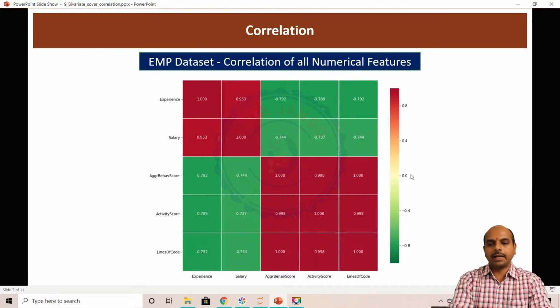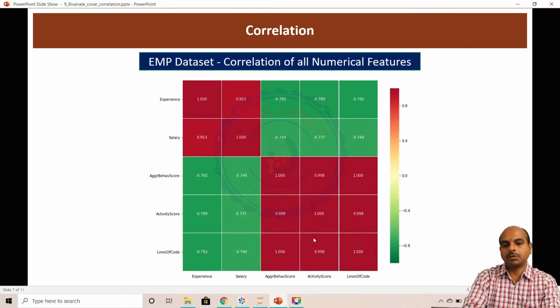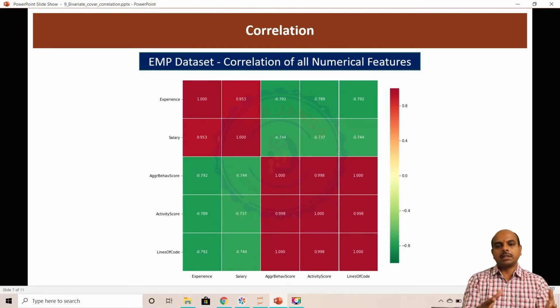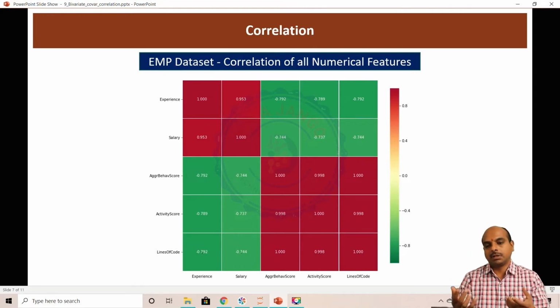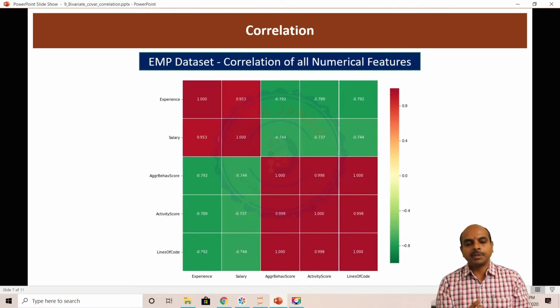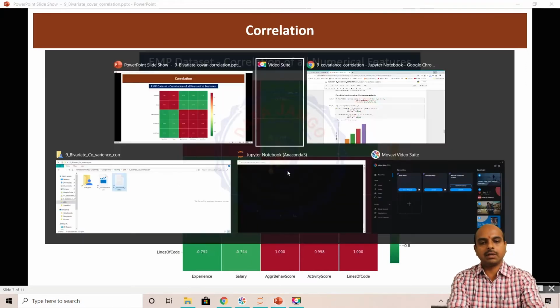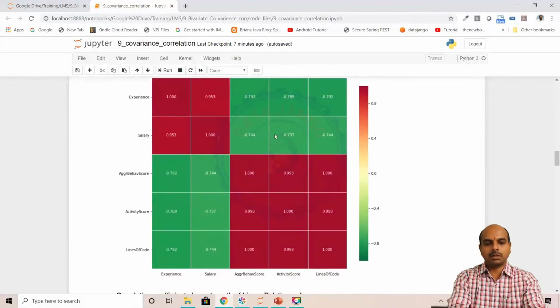If you look at the scale, all negative values have got green and all positive values have got red. So if the colors are moving towards red, you can say that the relationship is strong. If the colors are moving towards green, you can say the relationship is weak or negatively strong. So with the visualization you can understand things more clearly than with the numerical values. Let us jump into the code and see how exactly you can generate this heat map.